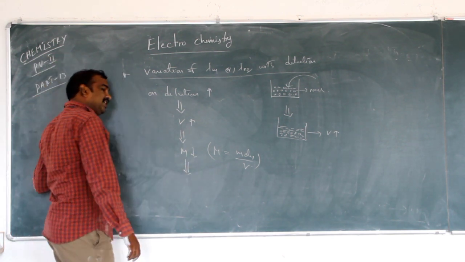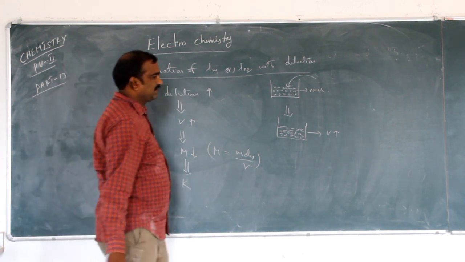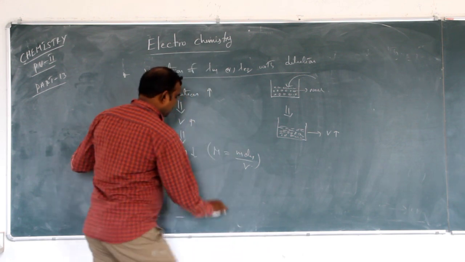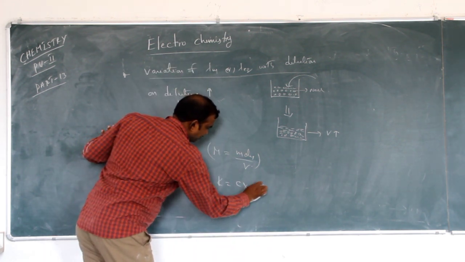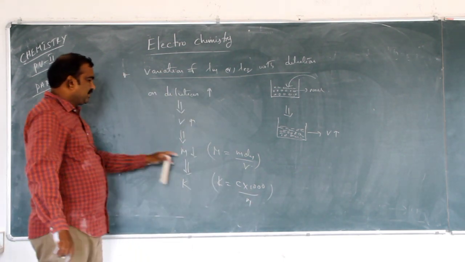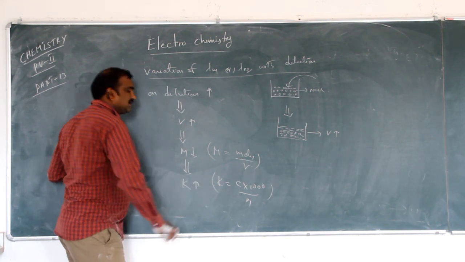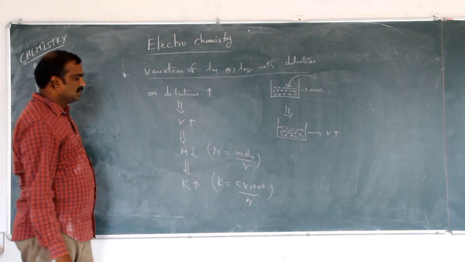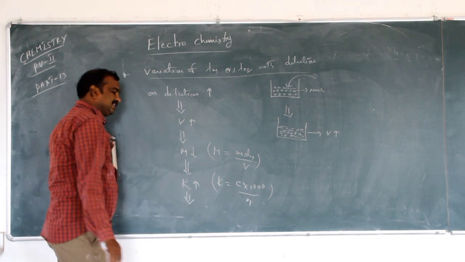After that, if molarity decreases, what about conductivity? Conductivity, see the formula: conductivity K is equal to K into 1000 by M. Here M decreases, so K is inversely proportional to M, and K increases. So finally, specific conductance increases.